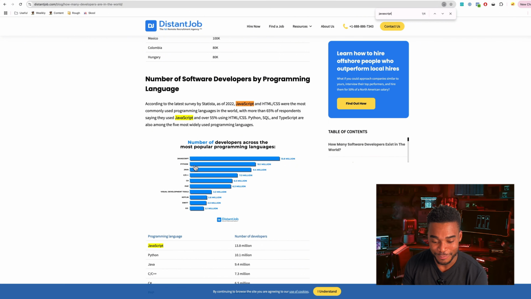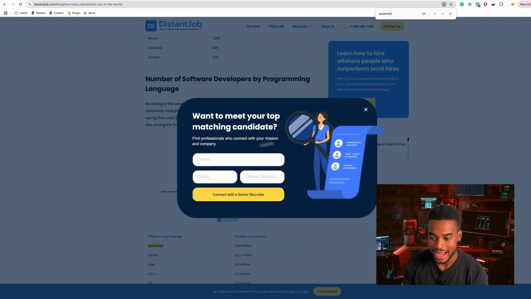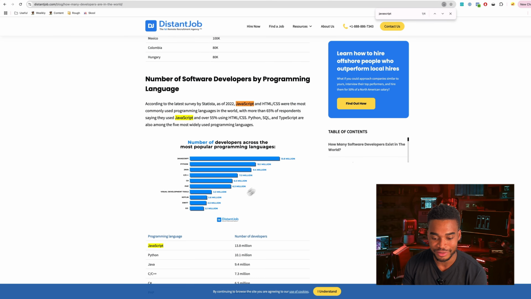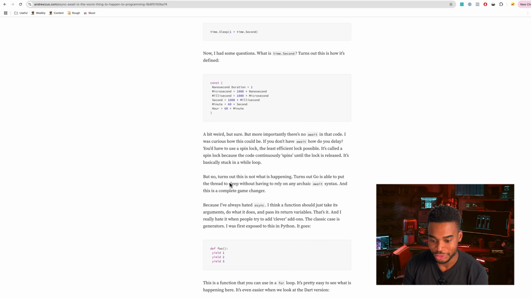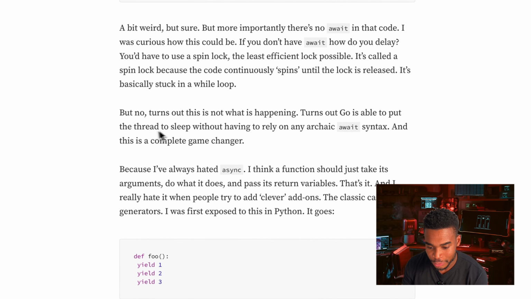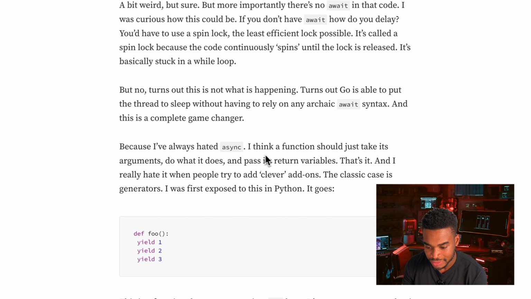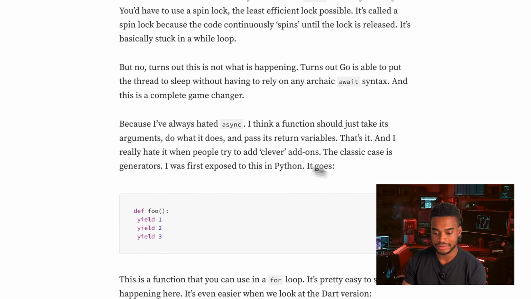Yeah, but it's still clear a lot of people use JavaScript more than Go, so I guess there's a lot of people suffering, not realizing that they can be free of async await if they just used Go. But anyways, turns out Go is able to put the thread to sleep without having to rely on any archaic await. Because I've always hated async, I think a function should just take its argument, do what it does, and pass its return variables. I do agree. That's it. And I really hate it when people try to add clever add-ons.